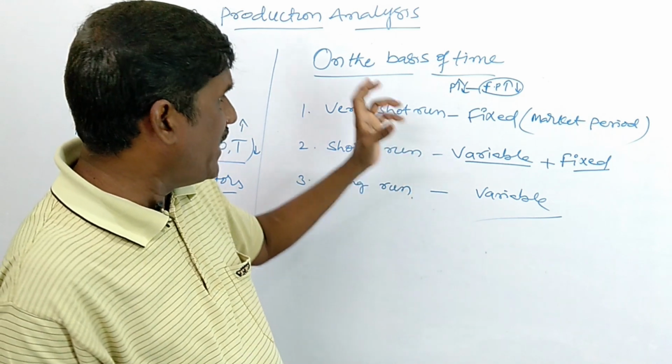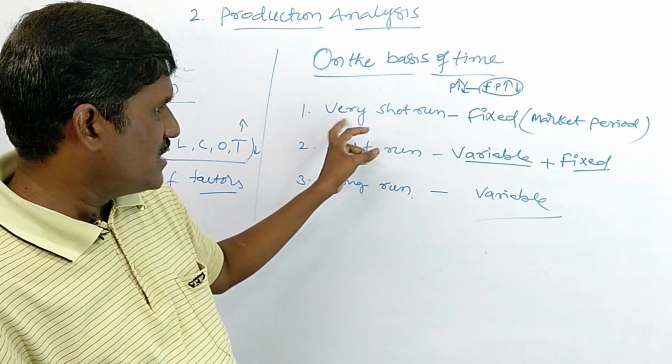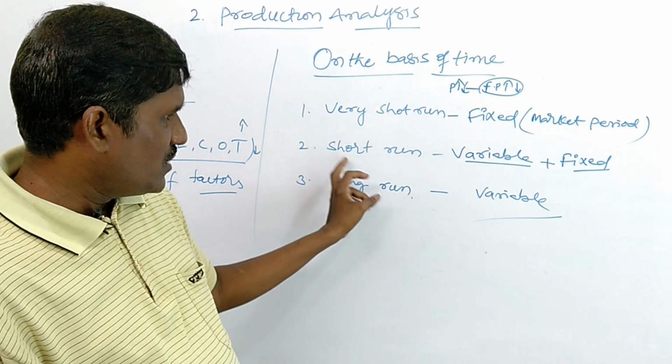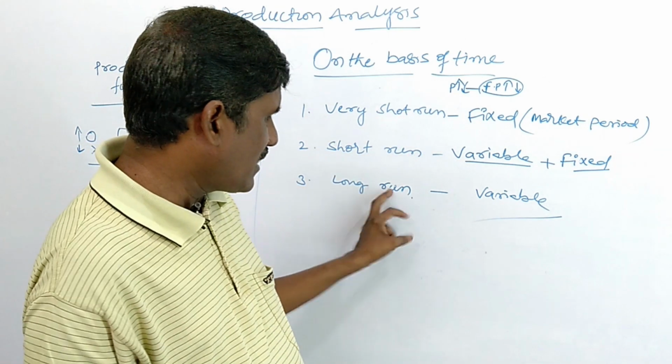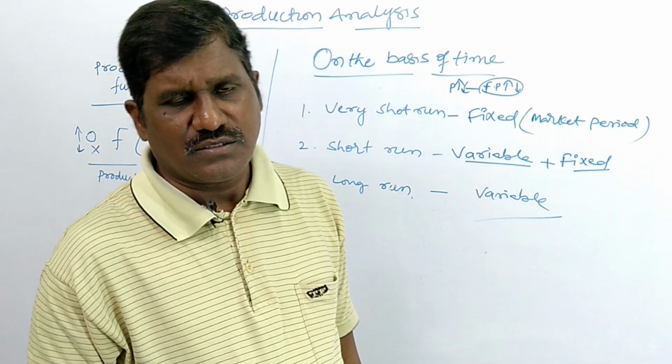So this is based on the time. The time is divided into three categories: very short run or very short period, short run or short period, long run or long period. So this is the classification of time.